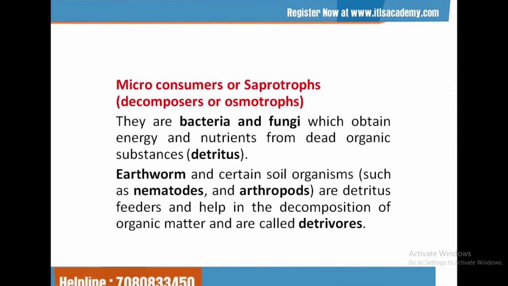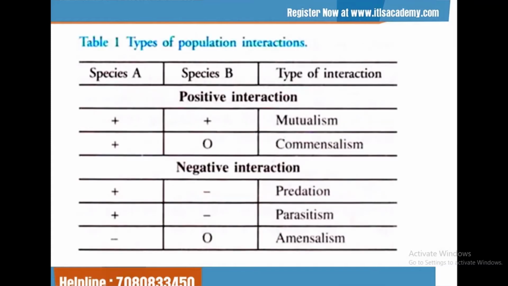Micro consumers are saprotrophs, like bacteria and fungi, which obtain energy from the dead organic matter, the detritus, by synthesizing and secreting enzymes. Earthworms are the detritivores because they chop up detritus.